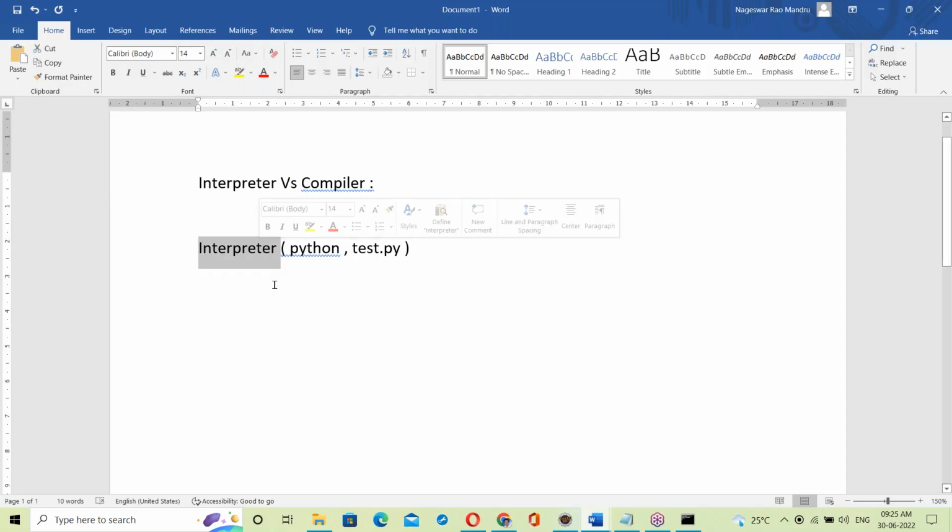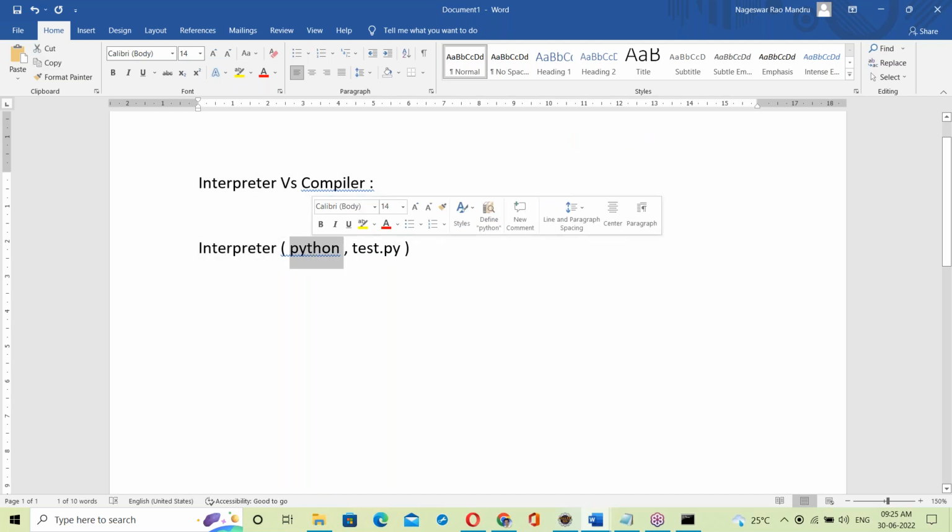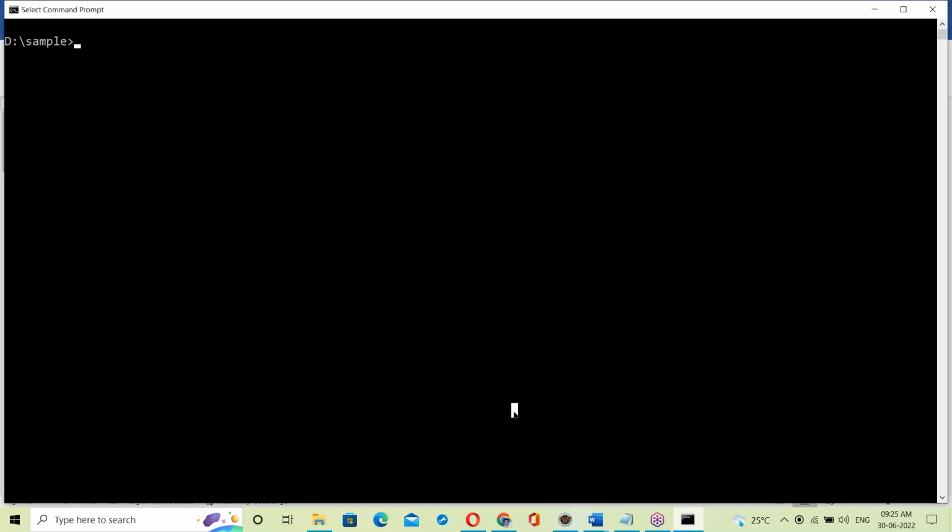How does the interpreter work? Let us see with a Python script. Today's topic is interpreter versus compiler. First, let us see the interpreter. For this example, I am taking Python scripting.